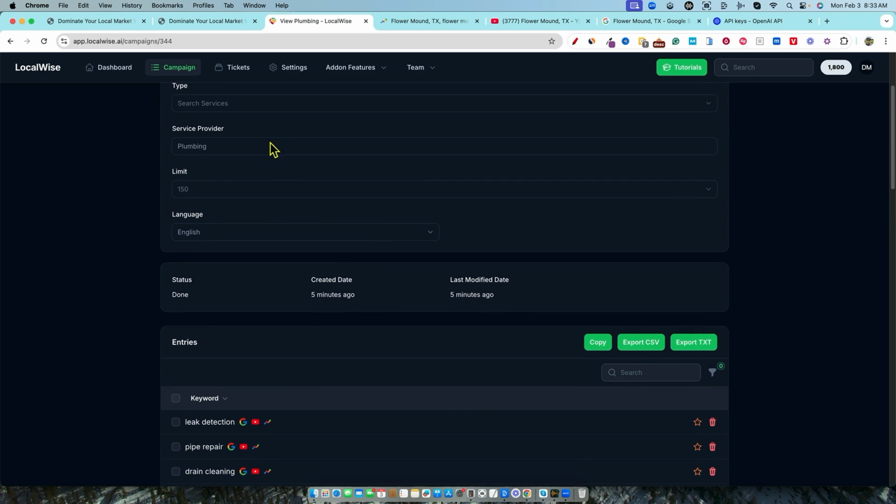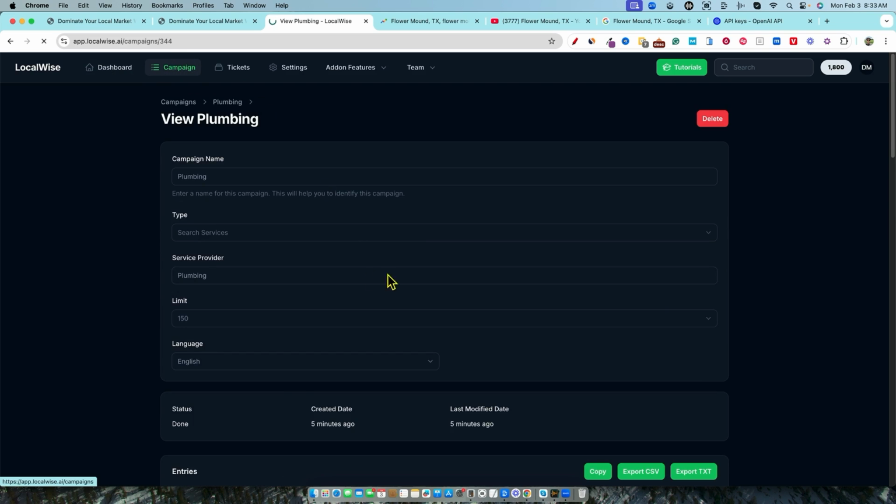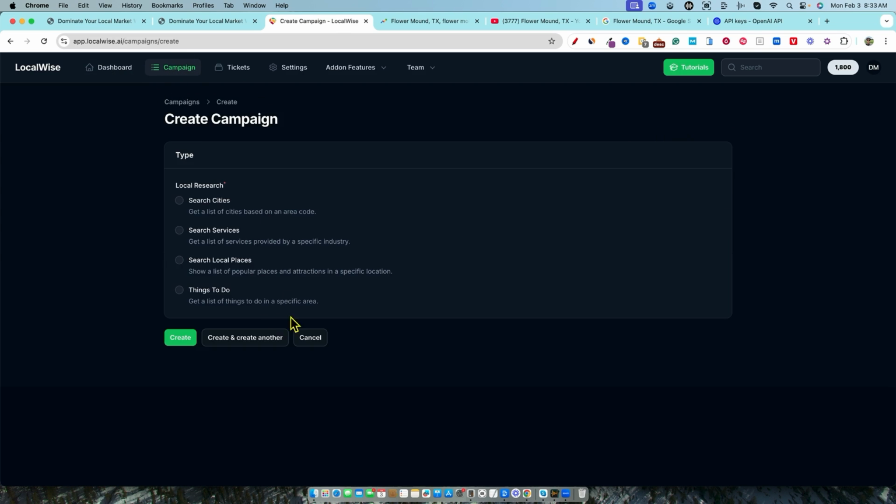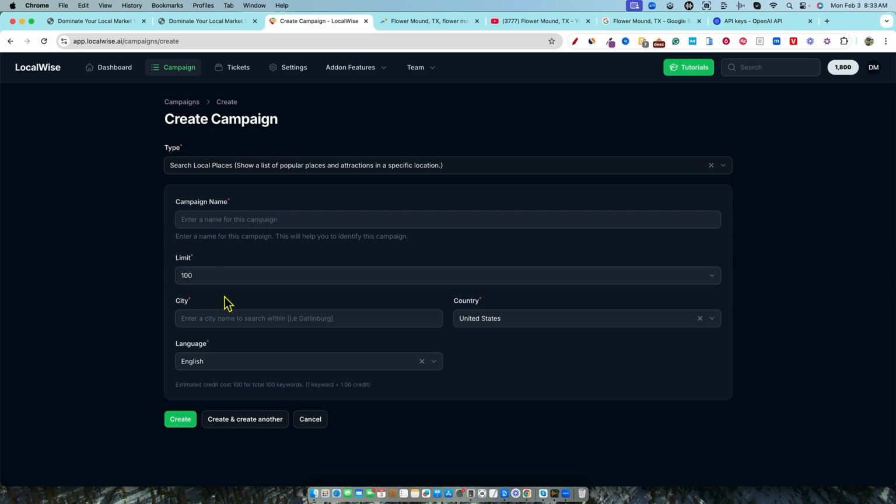So that's that tool. Let's go back over here to campaigns and look at the other two. So we're going to say new campaign over here. Then we're going to go to search places, which shows a list of popular places and attractions in a specific location. So again, let's just say search locations. Let's just use Dallas again. All right. So I'm going to put the attractions right there. We're going to go with 150 right here. And then this is going to be Dallas, the United States. I'm not going to put Texas right there.